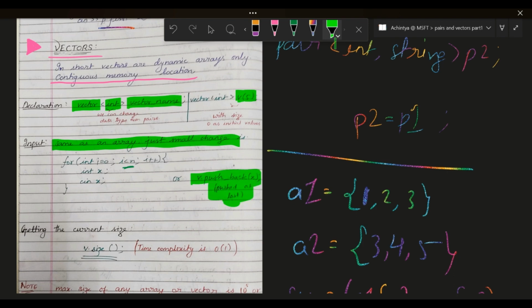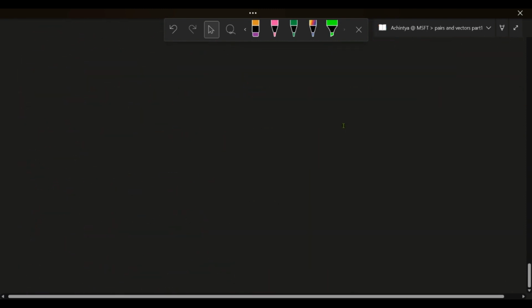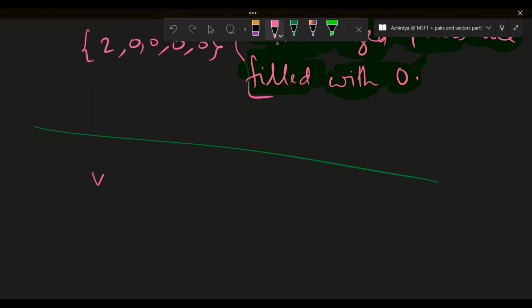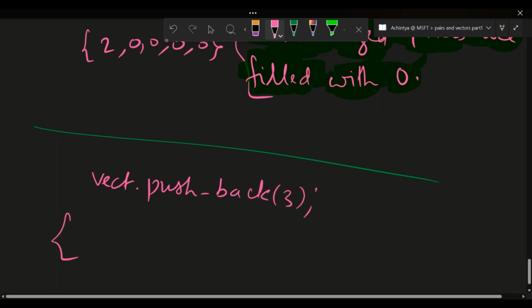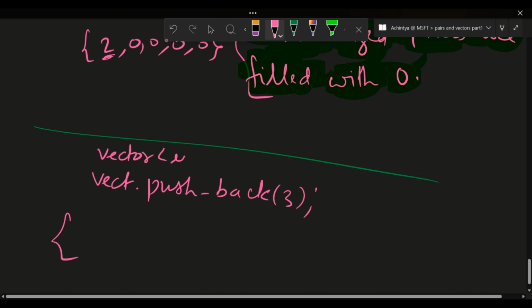I will be talking about the push_back function a bit more. What the push_back function does is push the latest element. It's actually like a stack; I will explain a stack after some time. Suppose you are declaring a vector and initializing it. Now you are writing vect dot push_back 3. Suppose already you had 2 in your vector. This point is very important. Suppose your vector has no size initialized.